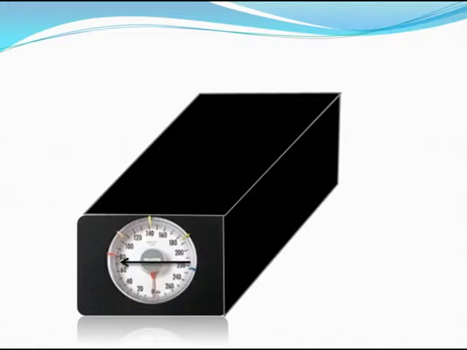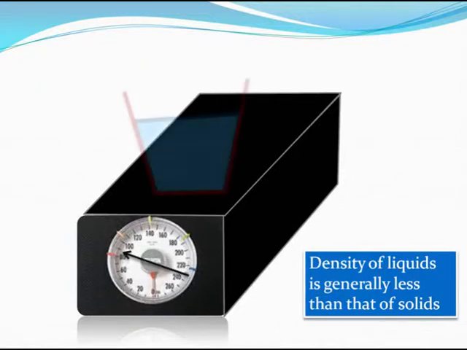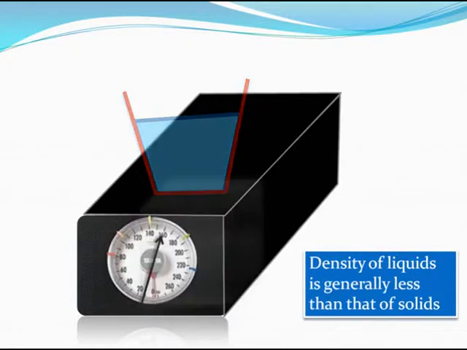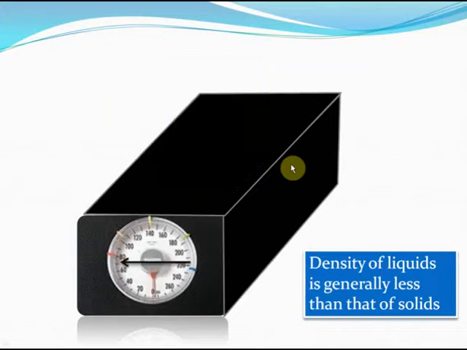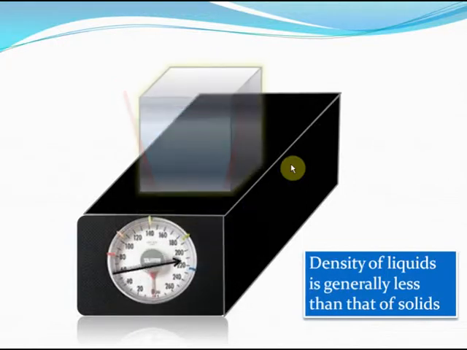The third property of liquids is that the density of liquids is generally less than that of solids. So you could say that the same volume of a liquid will weigh much less than an equal volume of a solid. Understood? So for example, if you take this water glass, the water will weigh a certain amount. But when you replace this water glass with exactly the same volume of iron, look at this arrow here. This arrow is clearly showing that the weight of the iron has increased by a great amount. So when you replace the water by an exactly equal volume of iron, the weight increases considerably.